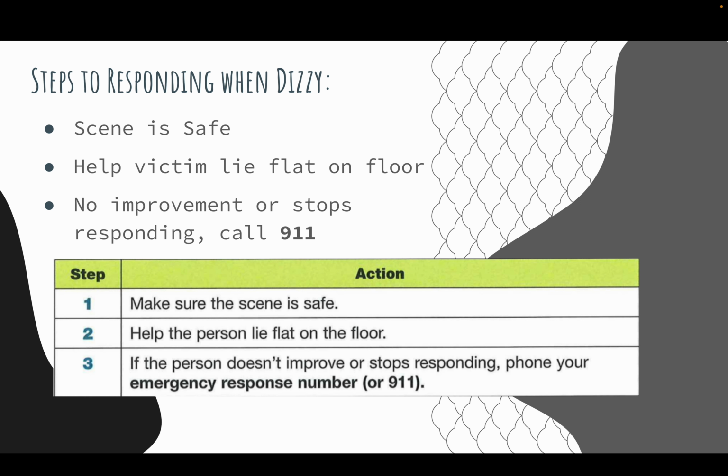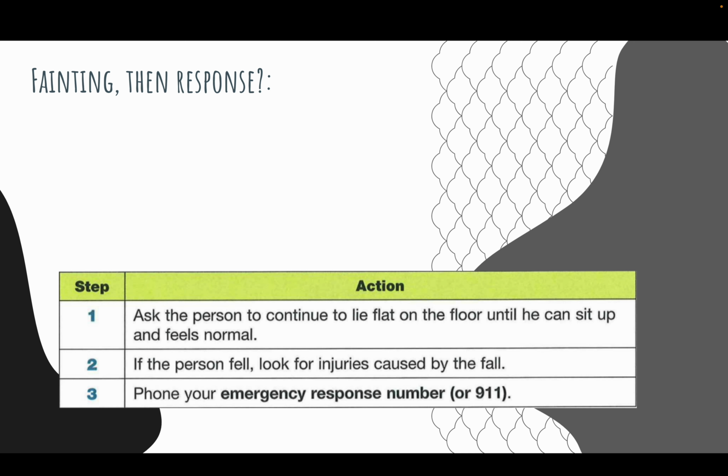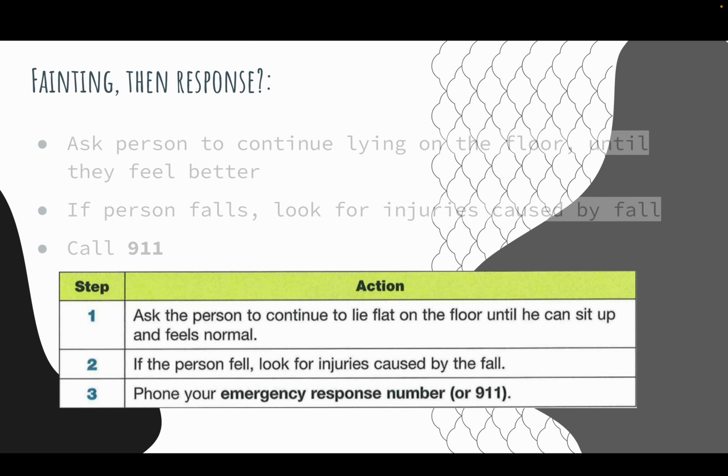Steps to responding when they are dizzy: make sure the scene is safe, help the victim lie flat on the floor, and if there's no improvement or they stop responding, call 911. And if they faint, what should you do? Ask the person to continue to lie flat on the floor until they can sit up and feel normal. If the person fell, look for injuries caused by the fall, and phone EMS as well.